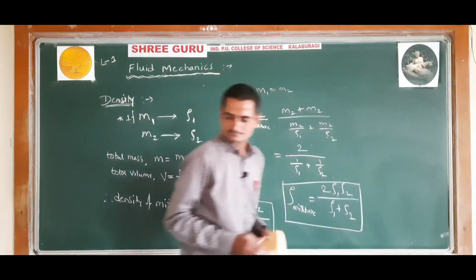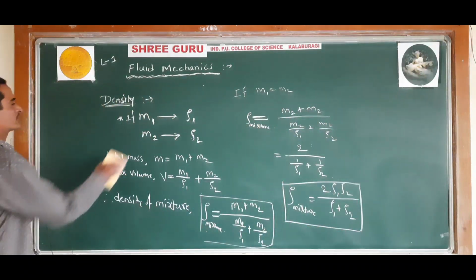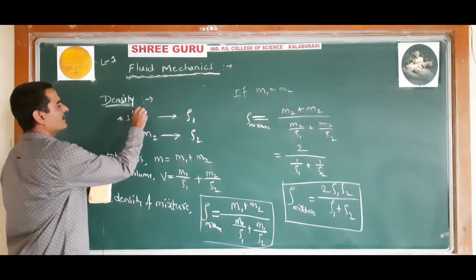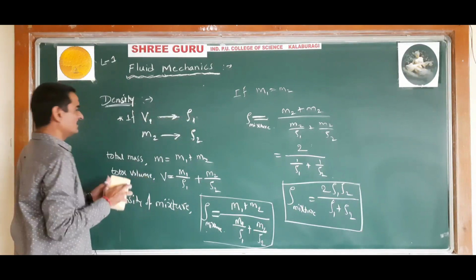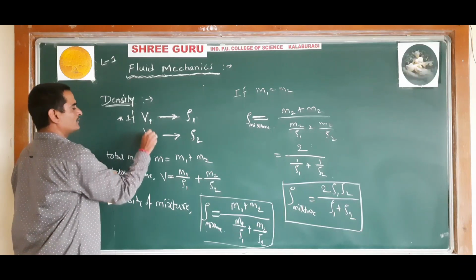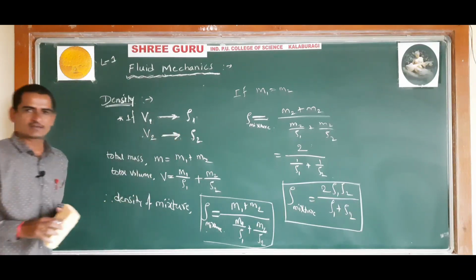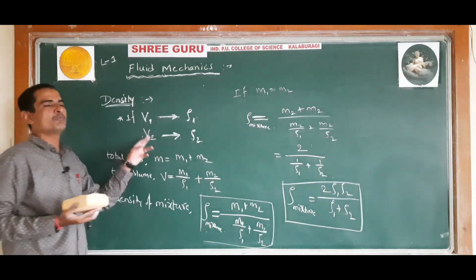Okay. So now similarly, if there is a liquid of volume V1 having the density ρ1, and there is a liquid of volume V2 having the density ρ2, their mass we don't know, only we know the volume.